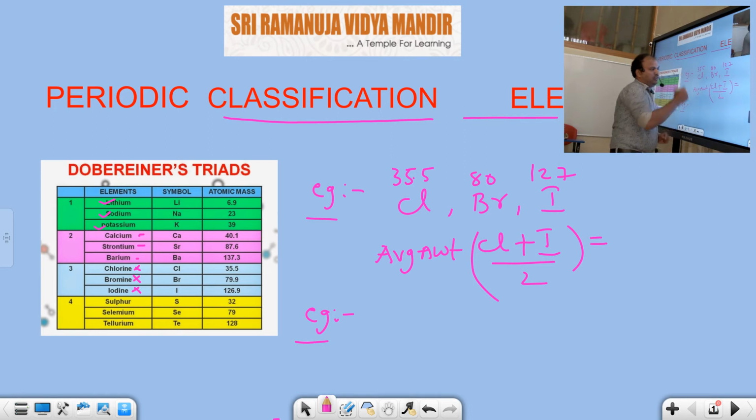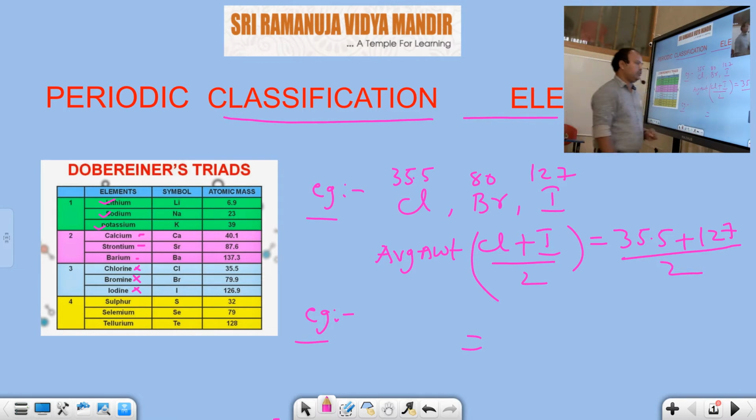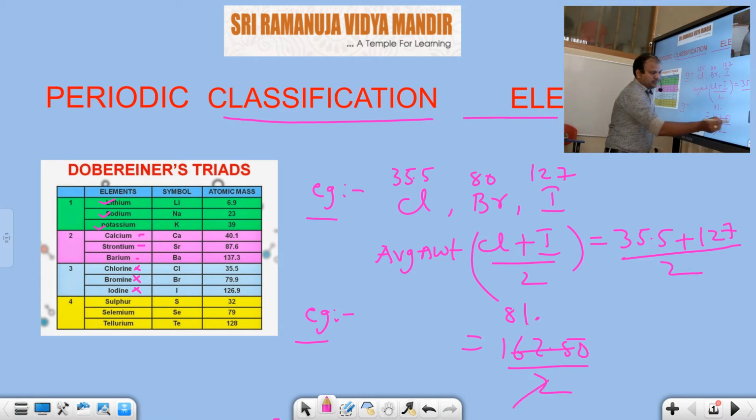35.5 plus 127 is 162.5, divided by 2. Is it correct? 127 plus 35.5 means 162.5. That value becomes 81.25. Right.